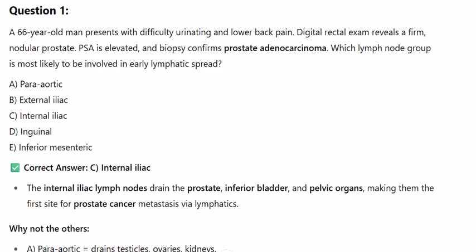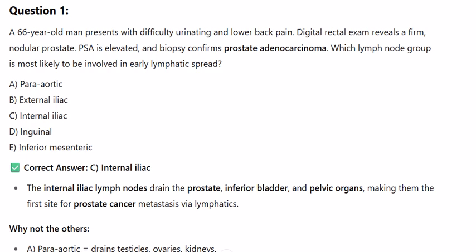Question 1. A 66-year-old man presents with difficulty urinating and lower back pain. Digital rectal exam reveals a firm, nodular prostate. PSA is elevated and biopsy confirms prostate adenocarcinoma. Which lymph node group is most likely to be involved in early lymphatic spread?